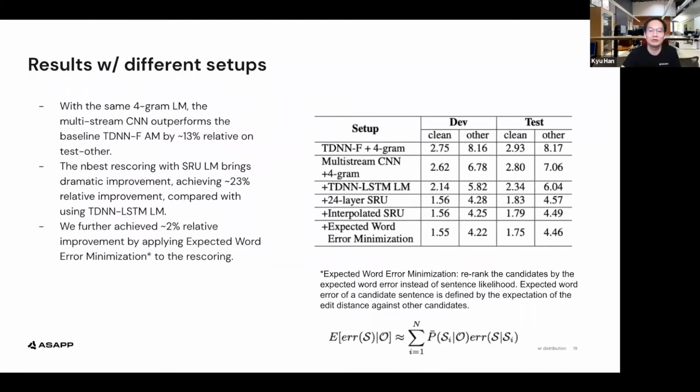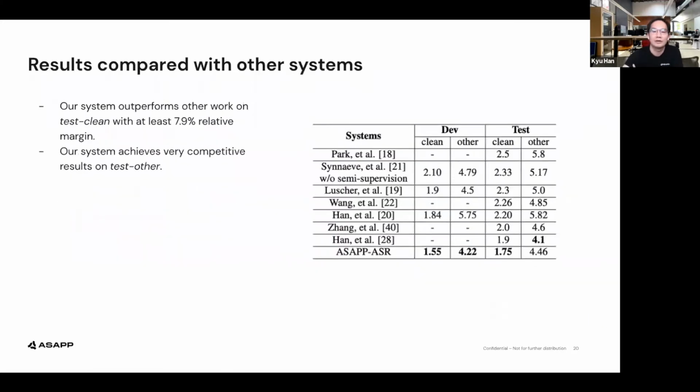We further lowered the word error rate by applying the expected word error rate minimization when we rescore. This gave us a relative word error rate improvement of 2% to reach 1.75% on test clean. Comparing with other state-of-the-art systems, we sit at the lowest in word error rate on test clean while being in the pack on test other, which is clearly seen in the table shown in the slide here.